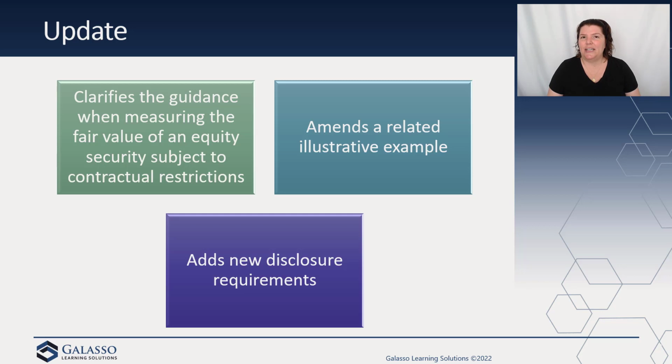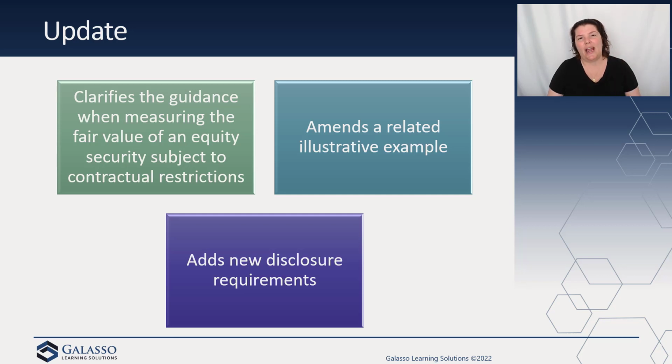And so in that scenario, the equity security subject to contractual sale is identical to an entity's equity security that's not subject, right? So they have the same value. It's just that this party can't sell it because of the agreement. And so the fair value of the equity security subject to contractual sale should be measured on the basis of the market price of the same equity security without the restriction. And it should not be adjusted because of the reporting entity's inability to sell the equity